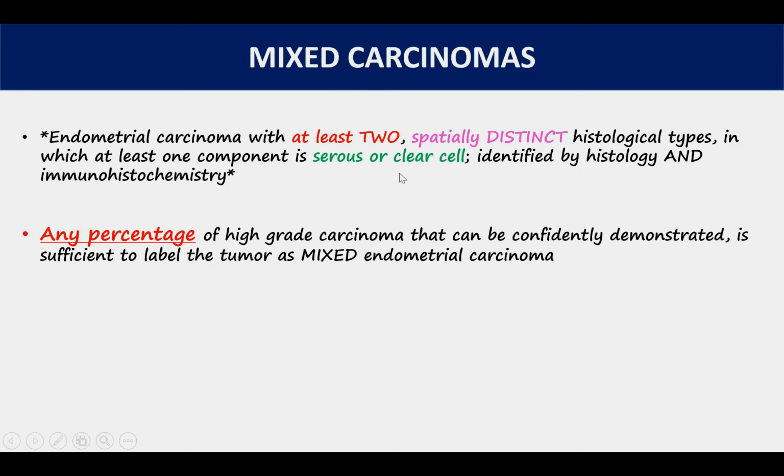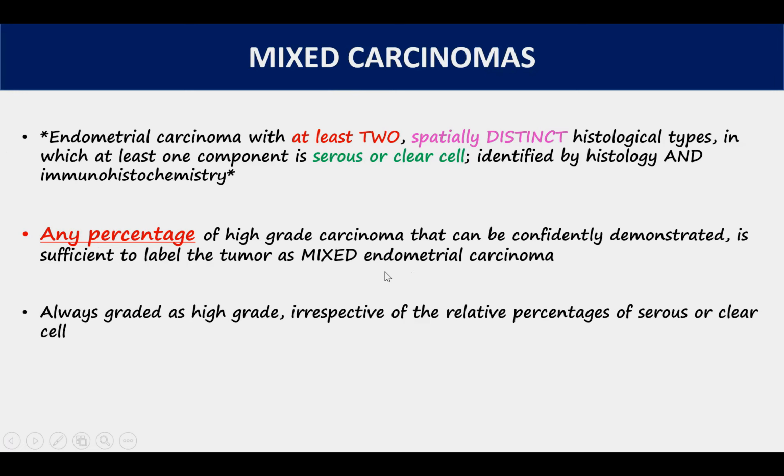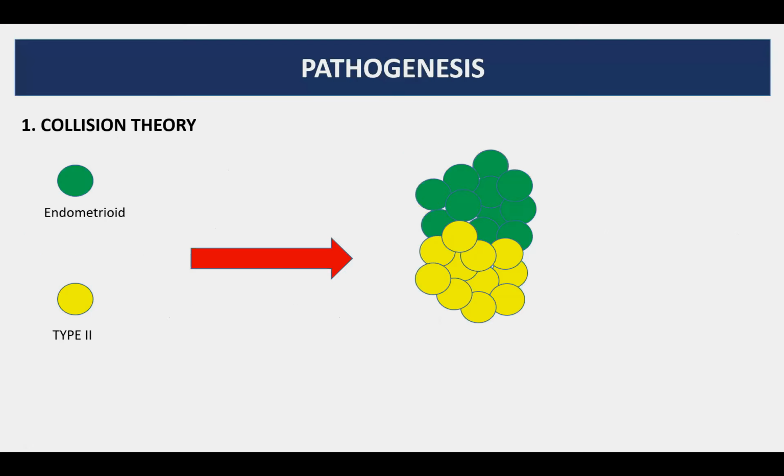Now, what percentage of serous or clear cell do you need to make this diagnosis? Actually, any percentage of high-grade carcinoma that can be confidently demonstrated, that is with IHC, is sufficient to label the tumor as mixed endometrial carcinoma. These tumors are always graded as high-grade, irrespective of the relative percentages of serous or clear cell component.